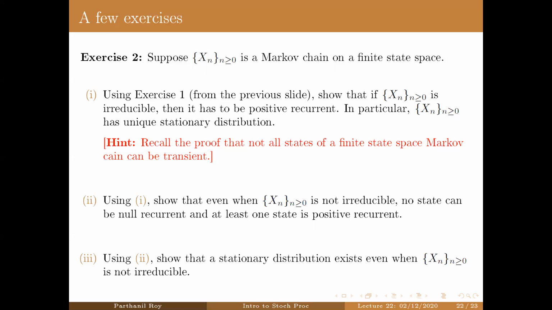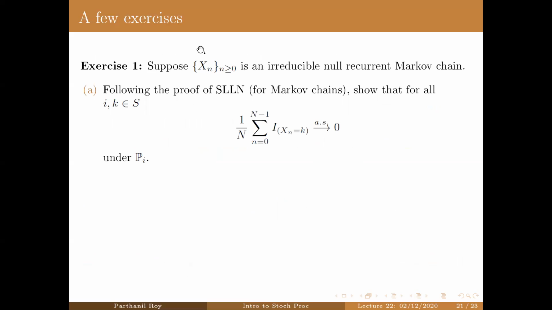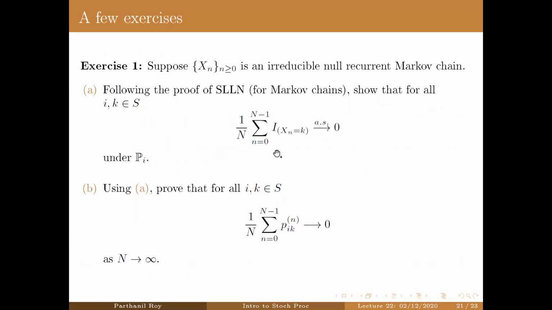So these are all important facts about Markov chains with finite state space. Of course, when the Markov chain is further irreducible, it has a unique stationary distribution. In general, the stationary distribution may not be unique, but at least one stationary distribution will exist. All these are important facts about finite state space Markov chains, and this will be useful also. I ask you to prove all these just from the technique of the proof of the strong law of large numbers. Essentially, this is the key thing. Once you show this, all the other things will follow from it.